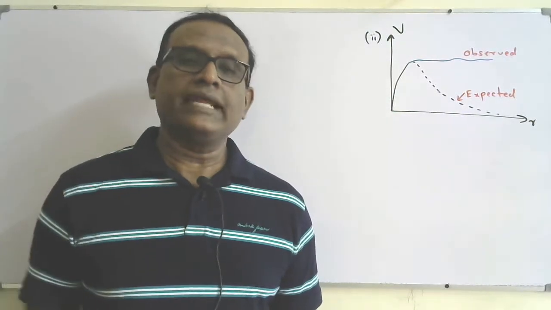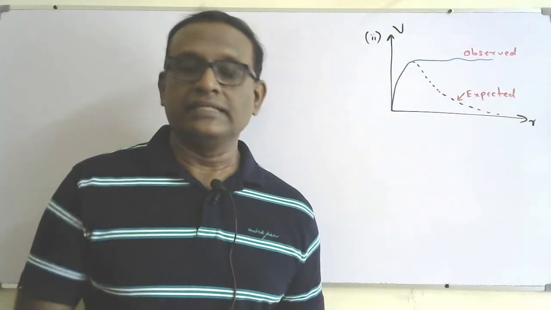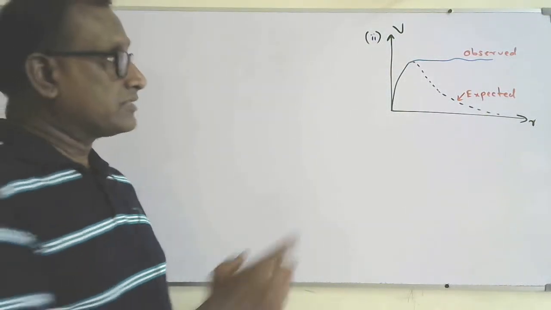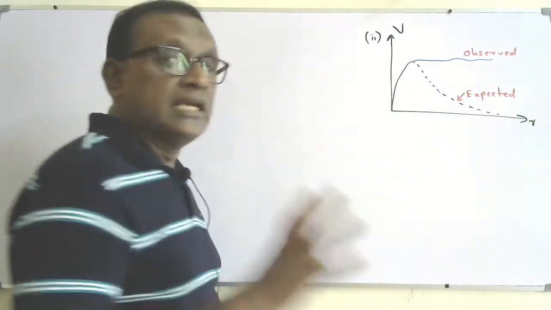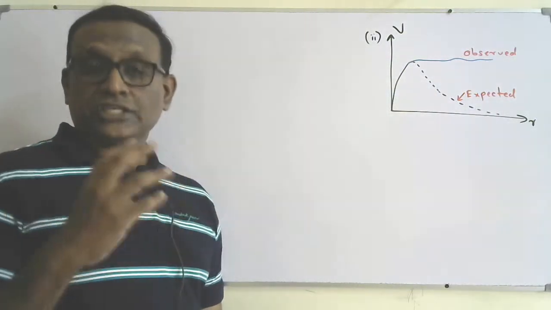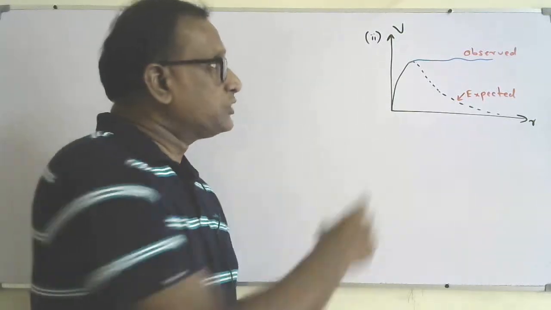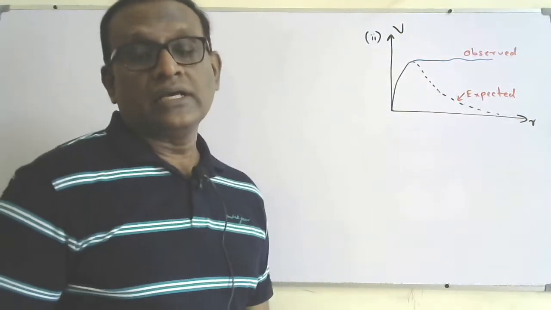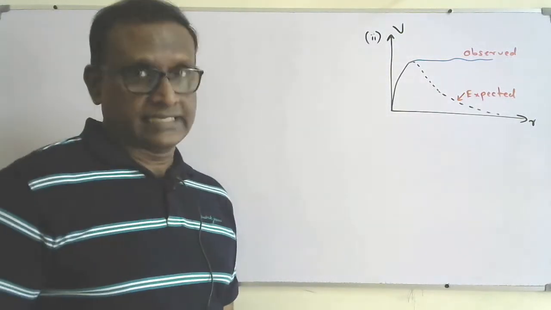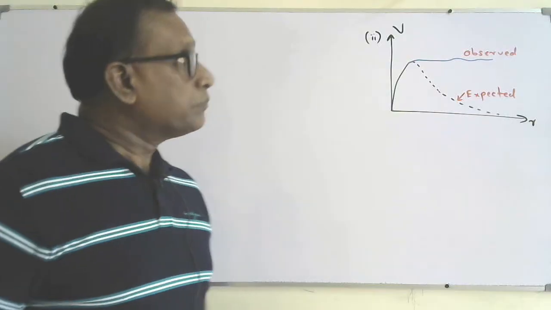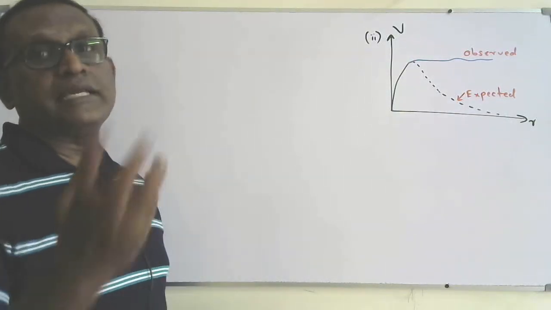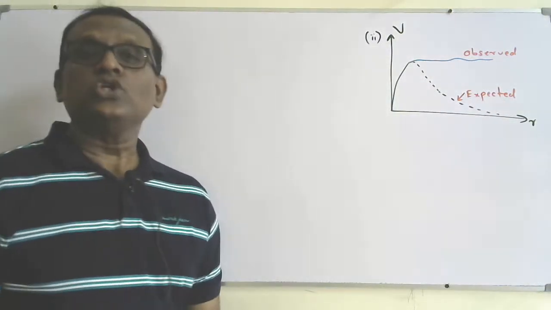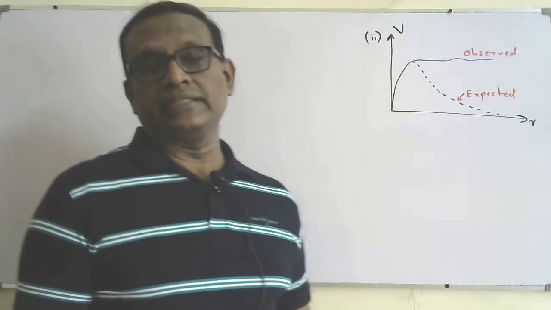So what I explained in the previous part, the graph given in the exam paper, is the actual expected graph. The graph should be like this because most of the mass is concentrated at the nucleus of the galaxy, so the speed should increase and then decrease outside the nucleus. The speed should decrease because most of the mass is concentrated at the center. We already explained that. But practically, when they measured the speed of the stars around the galaxy, this is the observed speed. There is no significant drop in the speed.